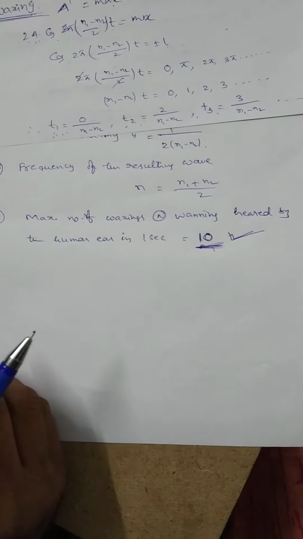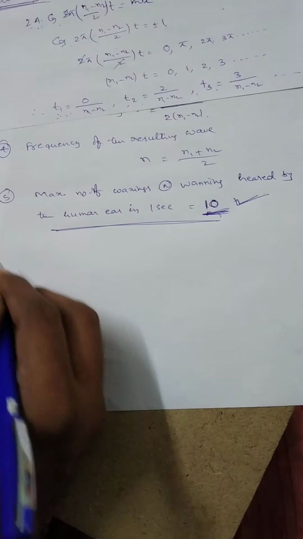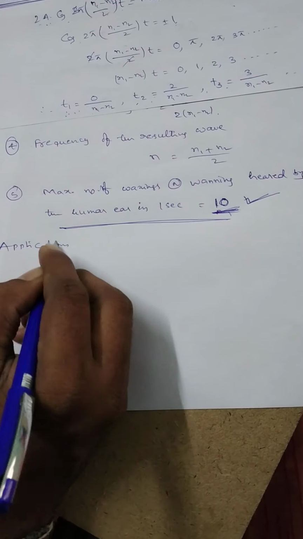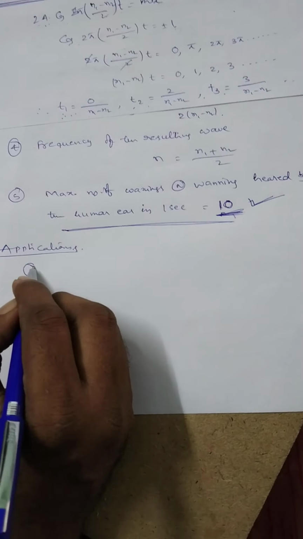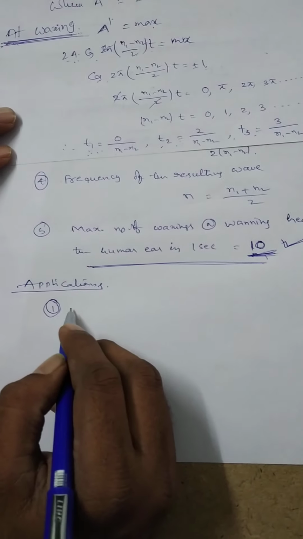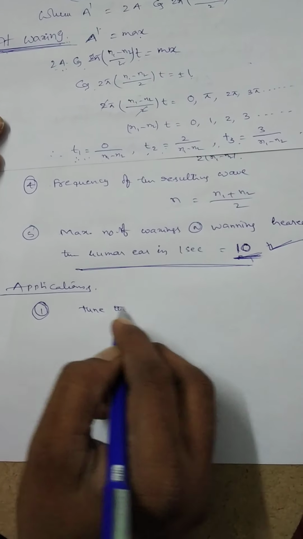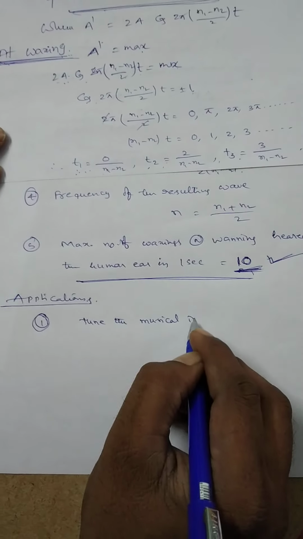So the next one: applications of the beats. What are the applications? First application is, the beats concept is used to tune the musical instruments.